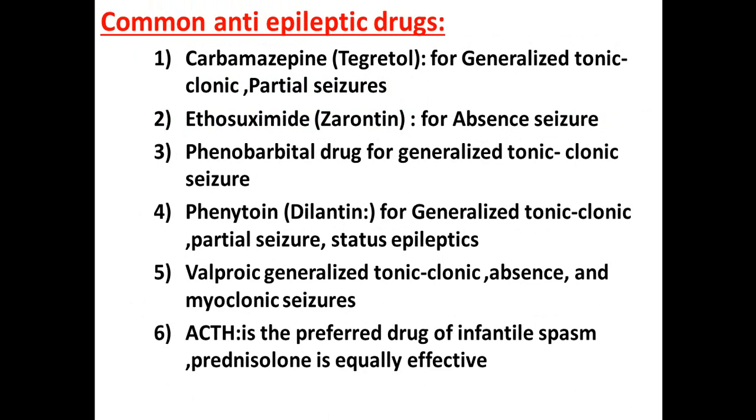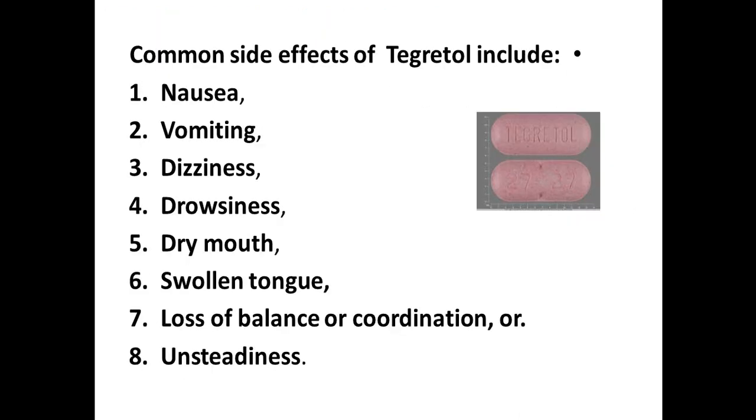So the common anti-epileptic drugs: carbamazepine, or we call it Tegretol, for generalized tonic-clonic or partial seizure; ethosuximide, Zarontin, for absence seizure; phenobarbital for generalized tonic-clonic seizure; phenytoin, Dilantin, for generalized seizure, partial seizure and status epilepticus; valproic acid for generalized tonic-clonic, absence and myoclonic. ACTH is the preferred drug for infantile spasm; prednisolone is also an effective treatment.